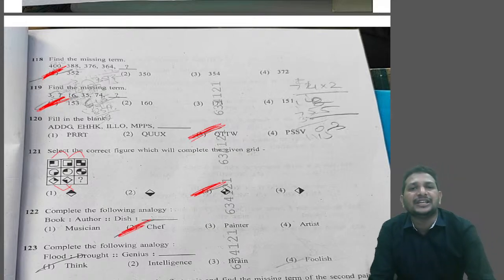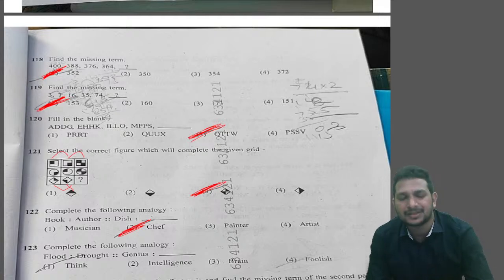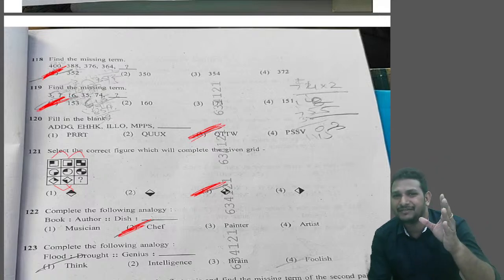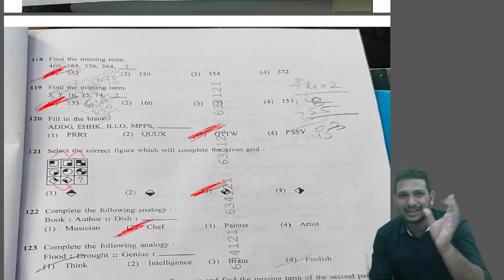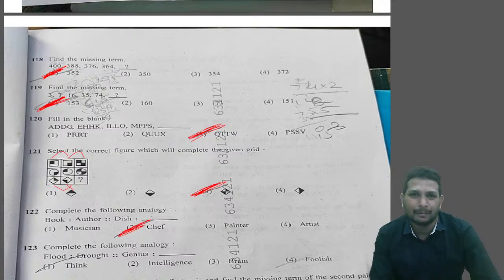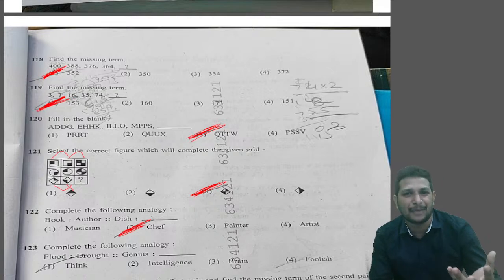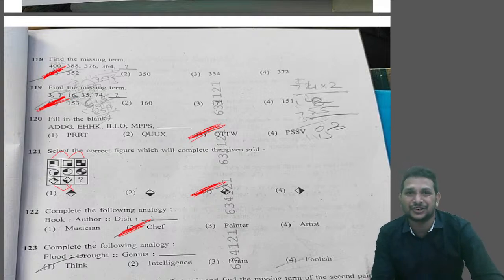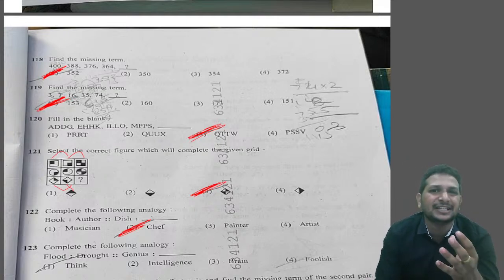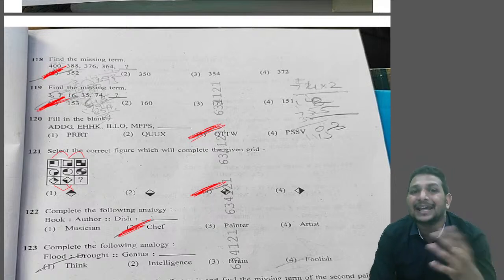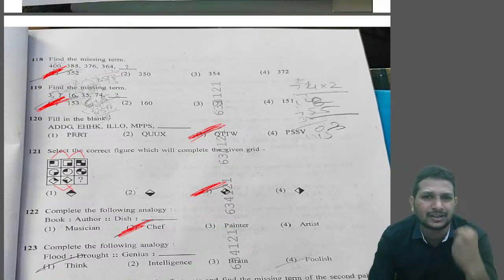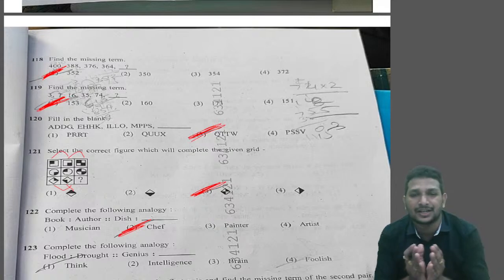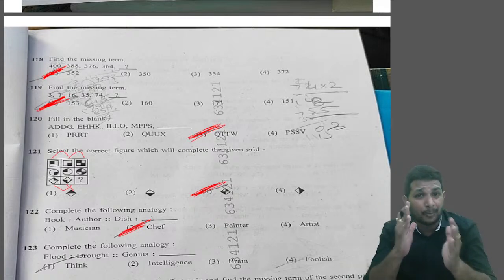Next, question number 123. Flood and drought, genius, blank. Whatever new words came, always mention flood and drought. That is a tricky one. But as we keep on using these words, you might have become habituated, right? These kinds of questions we gave a lot for your practice and your exams in the institute. Flood is nothing but excess of rains, or excess of water. Drought means no rains. Both are opposite words.